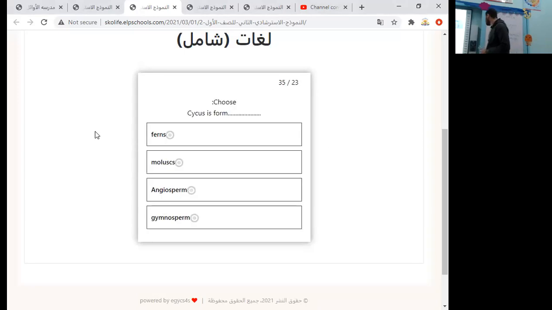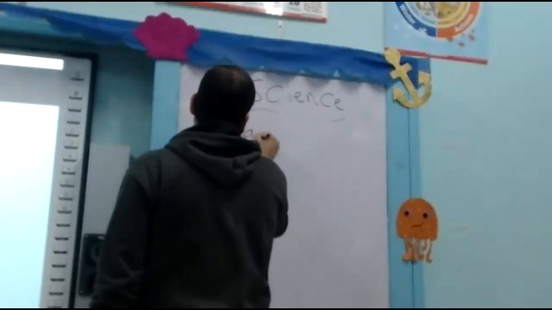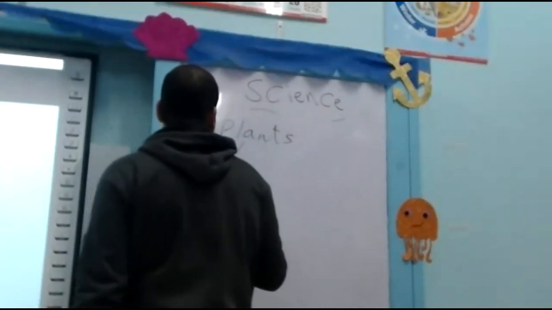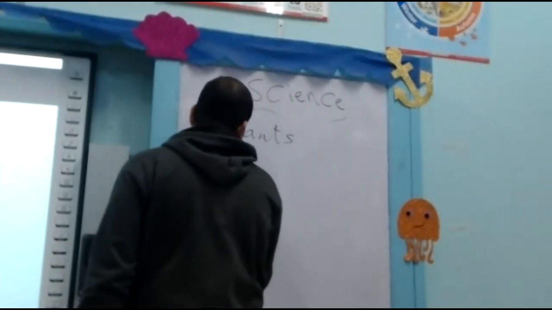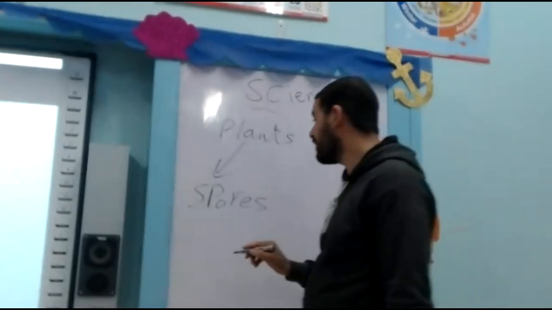Next question, about plant cycles. This partition is very important. As we know, plants are divided according to the way of reproduction into some plants that reproduce by spores, and they are like adiantum and Bouguer.